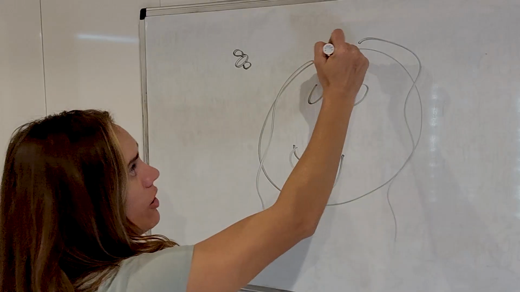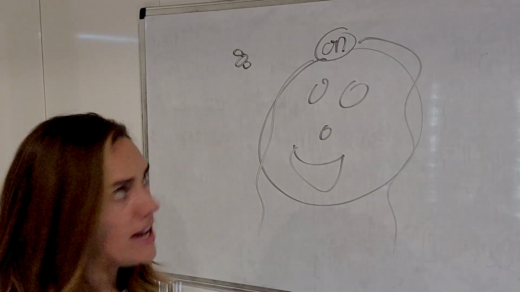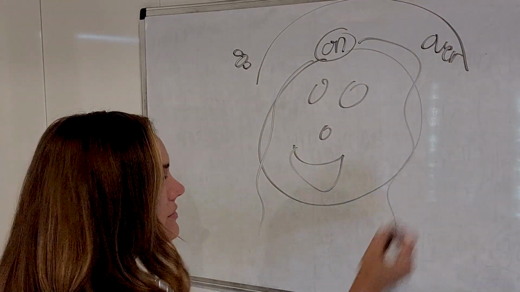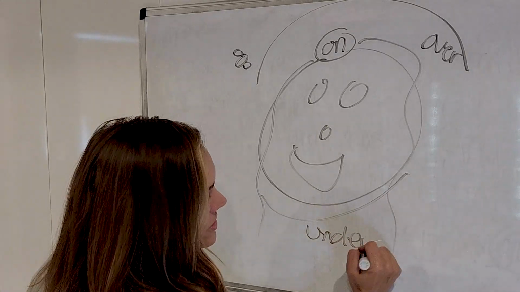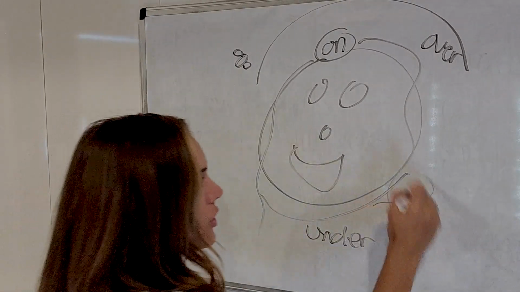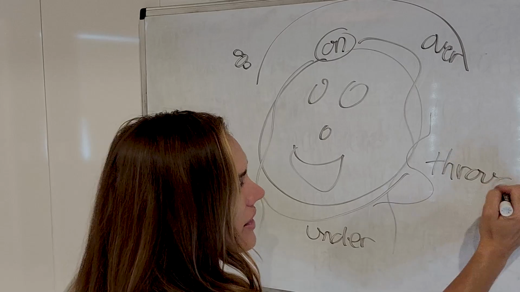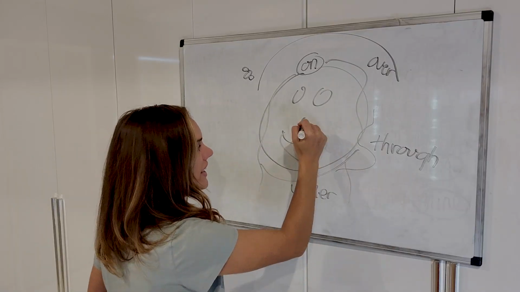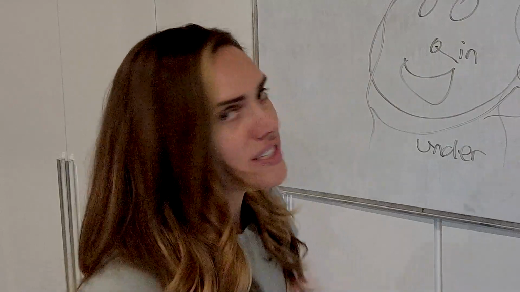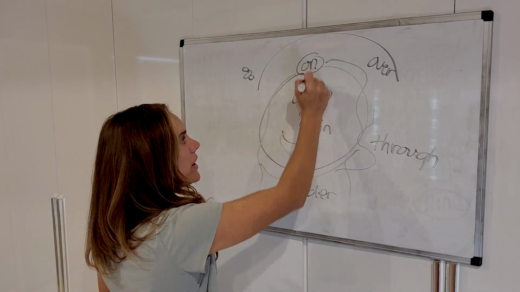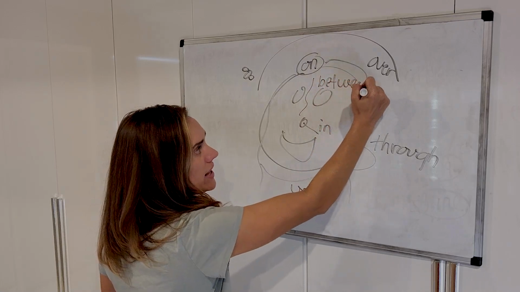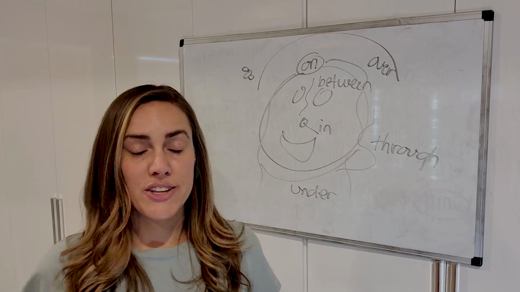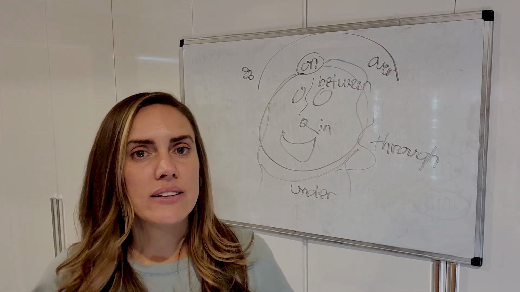Okay, it can stop on top of the person's head. It can fly over the person's head. It can fly under the person's chin. It can go through their hair, okay? It can go in their nose. I hope not. It can go right here between their eyes.